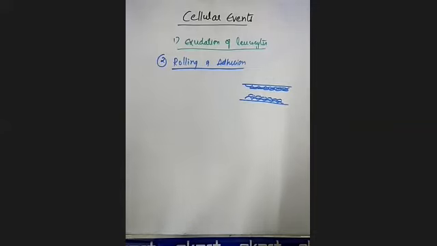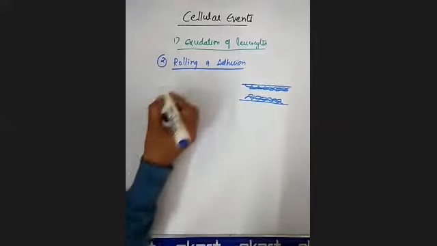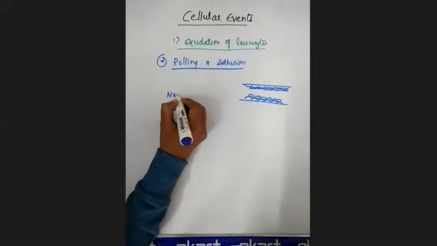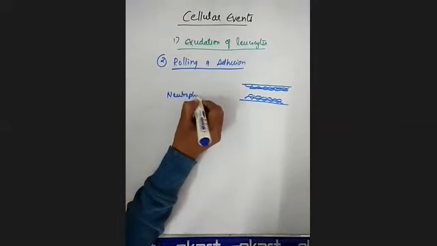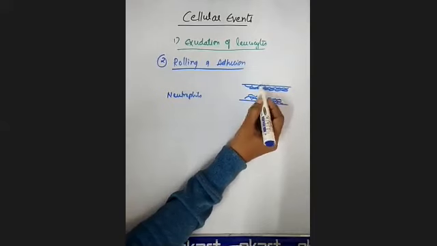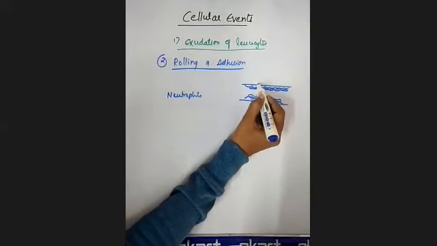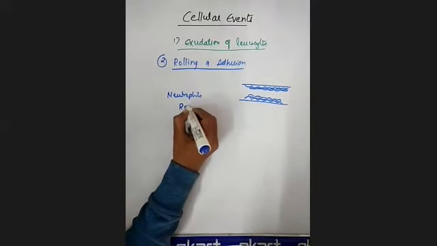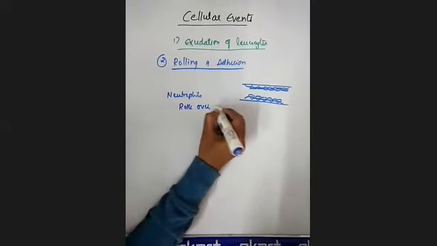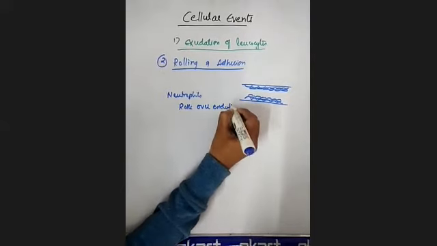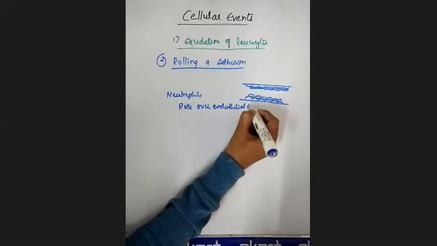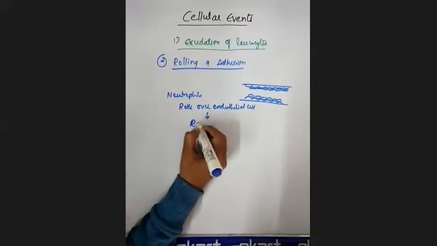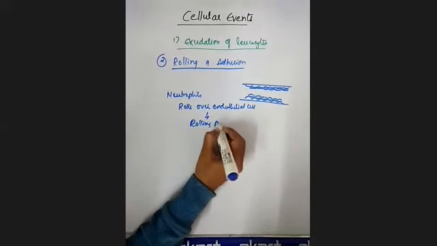Clear? See, the peripheral pavemented neutrophils roll over endothelial cells. Here, the neutrophils that got pavemented to the vessel wall roll over these endothelial cells. This process you will call the rolling phase.